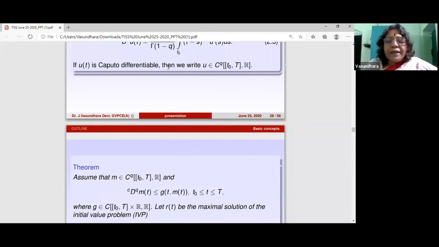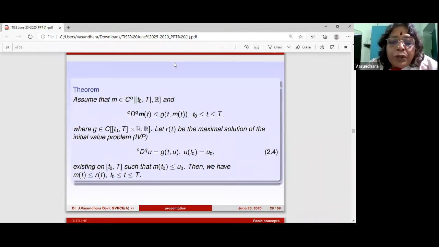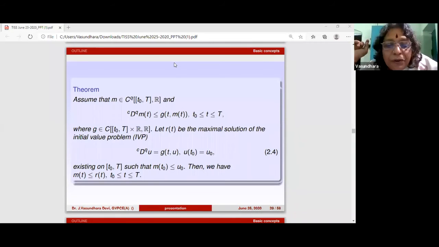Now here is another concept given in this theorem. If the Caputo derivative of m of t is less than or equal to some g of t, m of t, and you have the maximal solution of this system, then you can compare the systems and get some result.